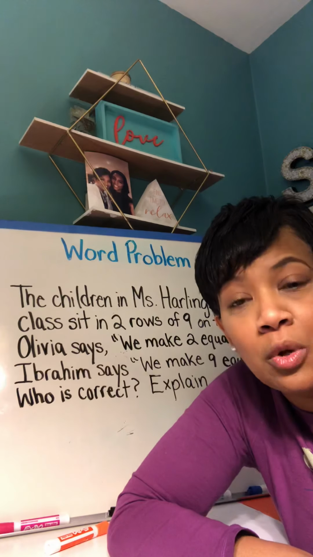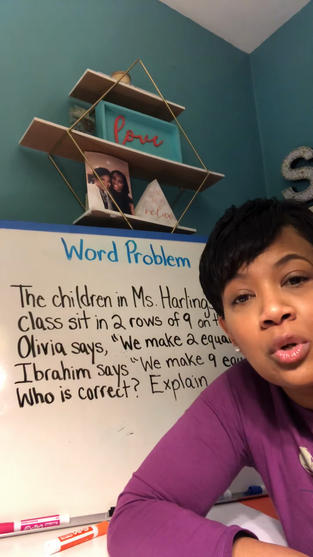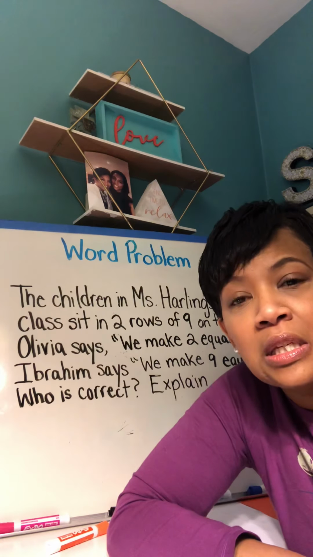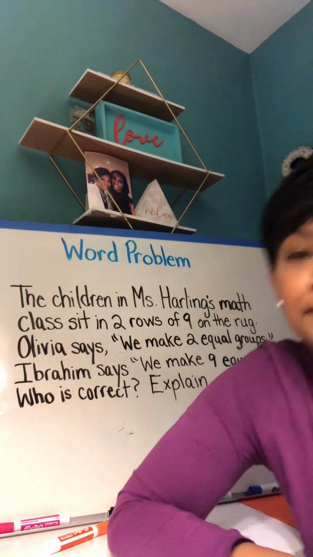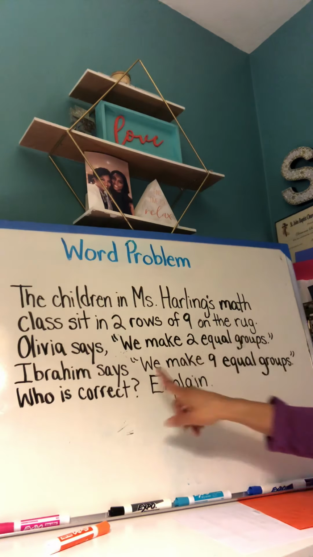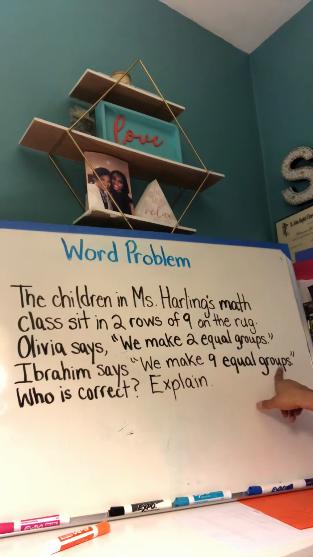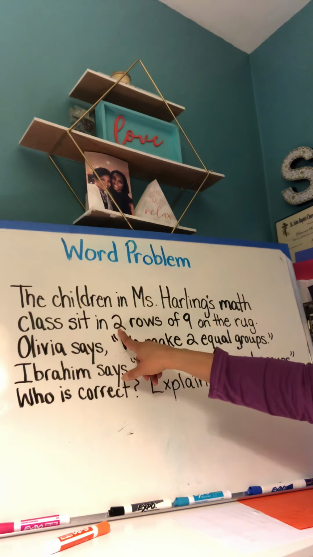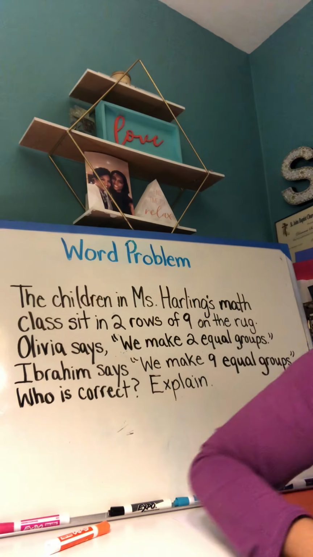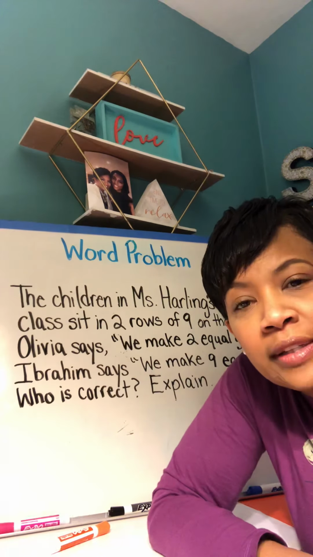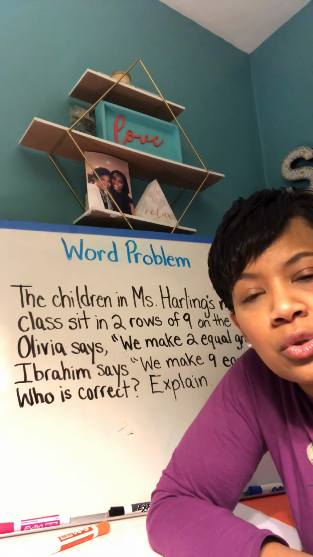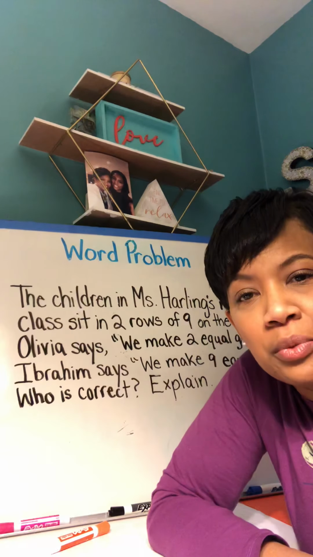Because, of course, we're going to go back, we'll reread it, we'll show and underline important information, and then we'll show a model to see who is correct. Again, Olivia said we make 2 equal groups. Ibrahim said we make 9 equal groups. And we know that we're sitting in 2 rows of 9. Okay, my friends, we are going to go back now and read each sentence line by line and circle or underline important information. Are you ready?